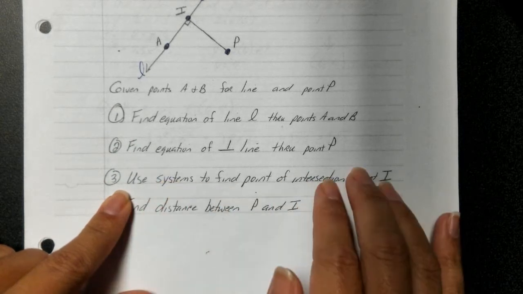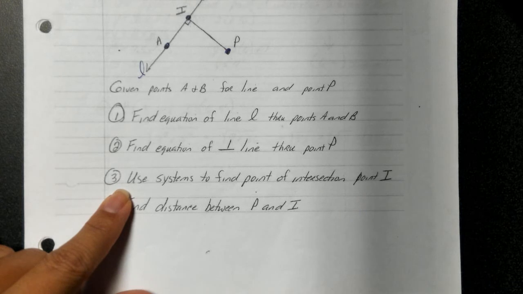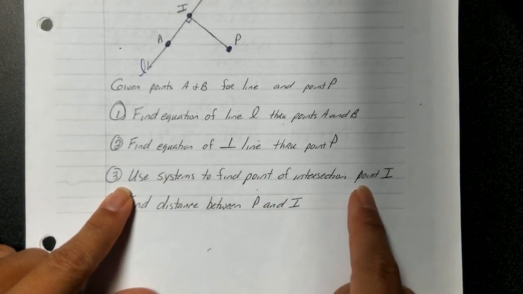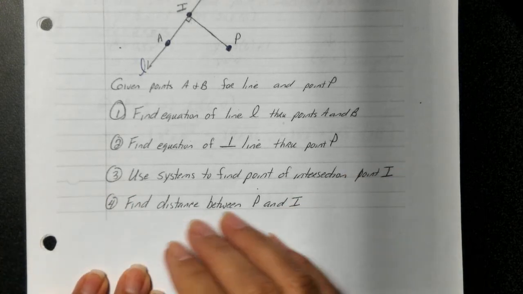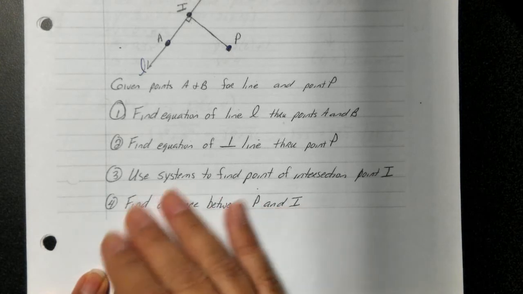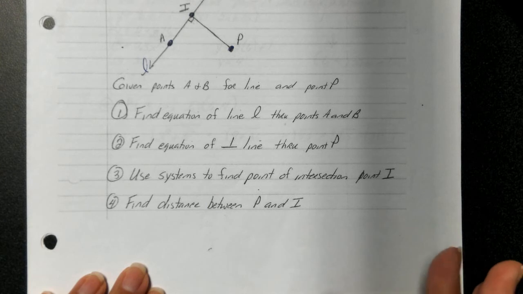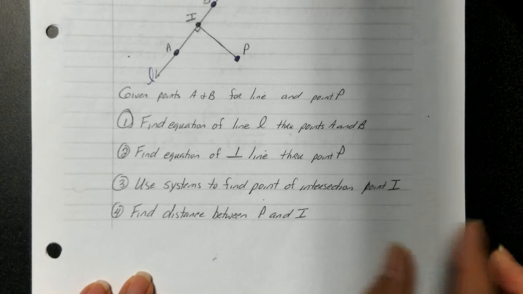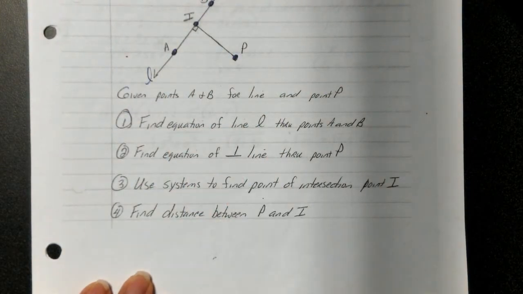So essentially, this is the only step that's new to us because we have done systems in the past 2 units. So we're going to use systems to find the point of intersection, which we're going to label as point I, and then we're going to find the distance between point I and point P. Now guys, distance comes from the very first unit, the Algebra 1 review unit that we have done this year. Okay, so let's look at this. It seems very wordy, and if you're like me, if you're a math person, I want to see it put into work.